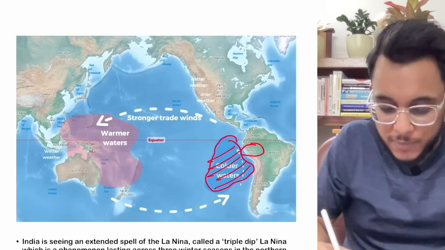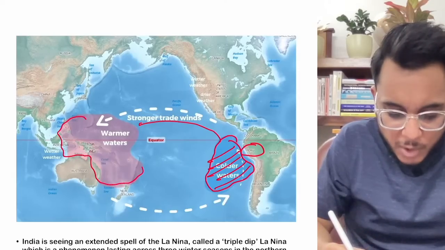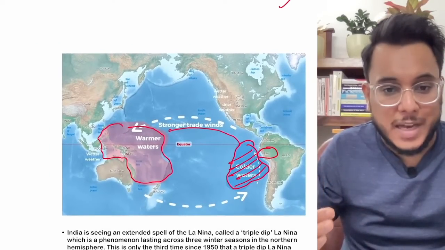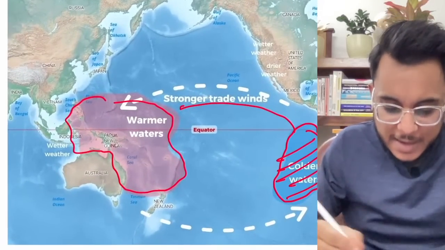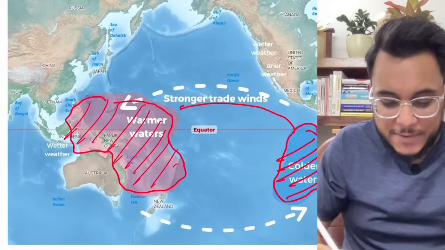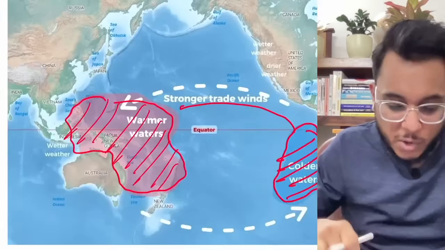As the cold water upwells, basically it pushes the warm water, and the warm water gets accommodated around the coast of Australia. Is it clear? And this particular warm water pool that gets developed here gives rise to more stronger trade winds. Okay, more stronger trade winds.